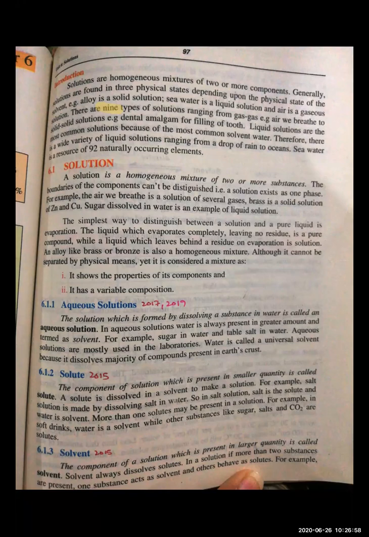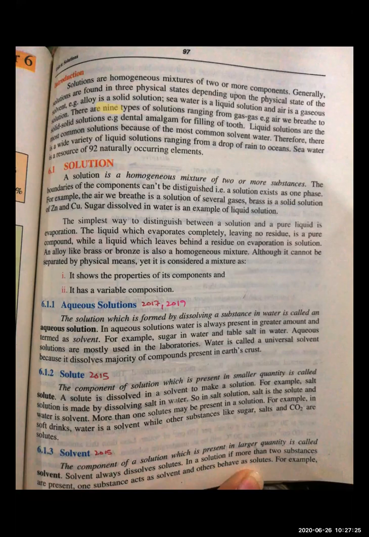Now you can say that liquid solutions are basically the most common solutions, because we are adding water or some other kind of liquid, and we say it is the solution. So liquid solutions are the major and most common solutions because of the most common solvent, water. And all of you know that water is basically the universal solvent.